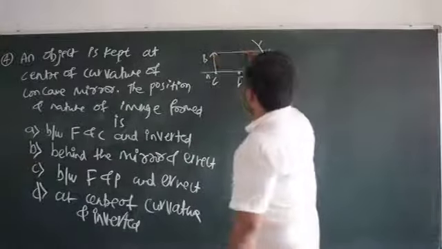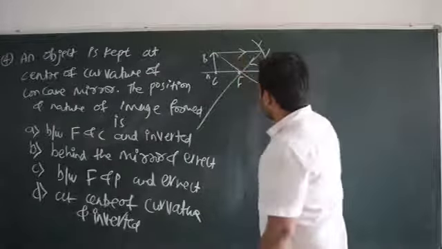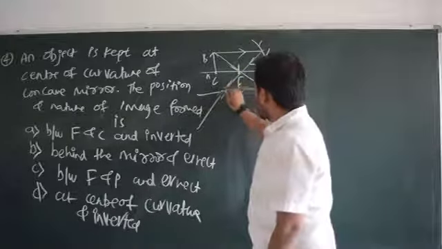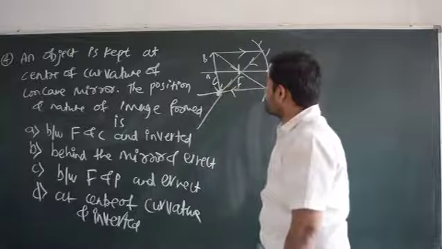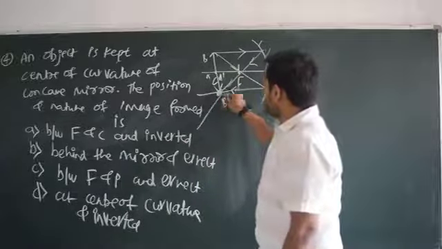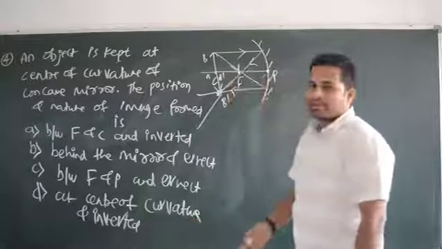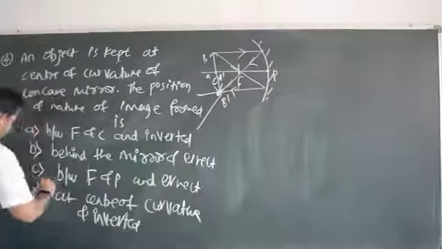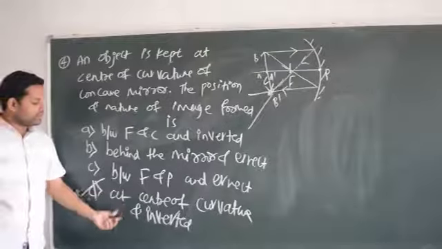Very simple, right? One ray of light is parallel and passes through focus. Another goes through focus and becomes parallel. They will be meeting here. When the object is placed at the center of curvature, the image will be formed at the center of curvature. It is going to be A dash B dash, and the image is inverted. Without solving also you can take this. Just to make it very clear to you, I have drawn the diagram. So the option is at center of curvature and inverted.